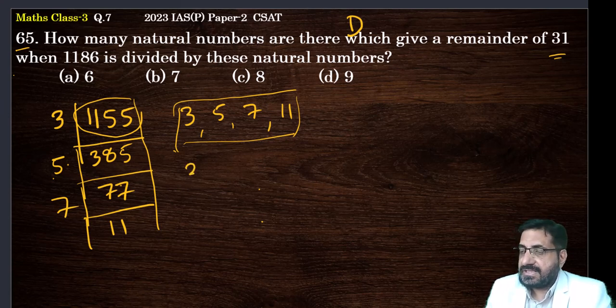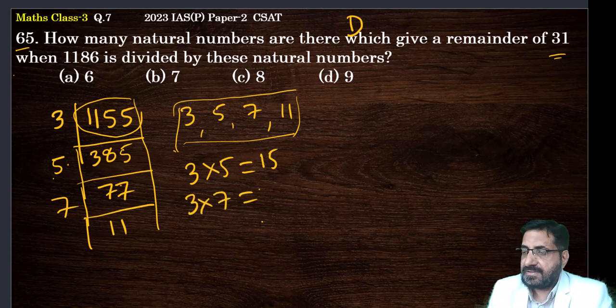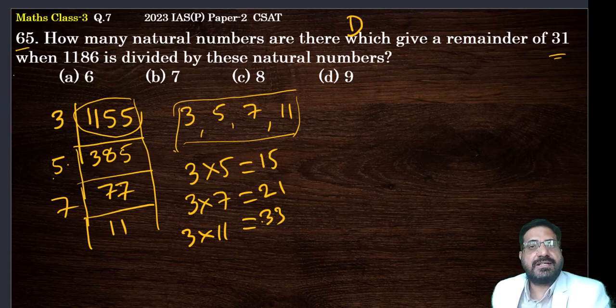So 3 into 5 will give you 15. 15 can also divide 1155. Next 3 into 7, that is 21. 21 can also divide this 1155 because they are all multiples. Next 3 into 11, 33. 33 can also divide 1155.